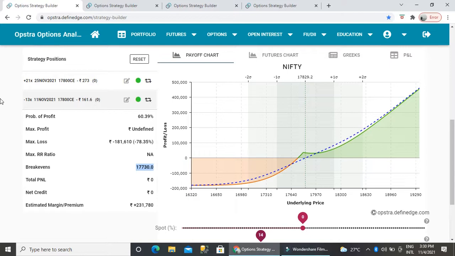Whatever trade I'm doing, I will record it and post it here for your reference: what trade I'm entering, whether it is going in the right direction of what we predicted, how we are booking profit if it does, and if it goes in a direction I didn't expect, what adjustment I'm doing, and how I am booking profit in adjustments or coming out without much loss. That's what I will post going forward.